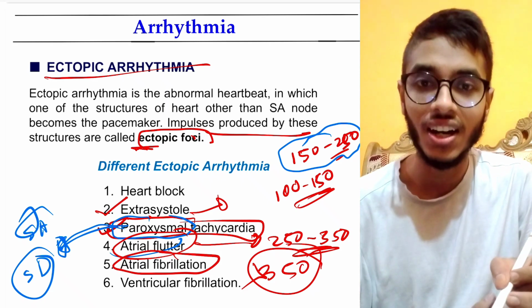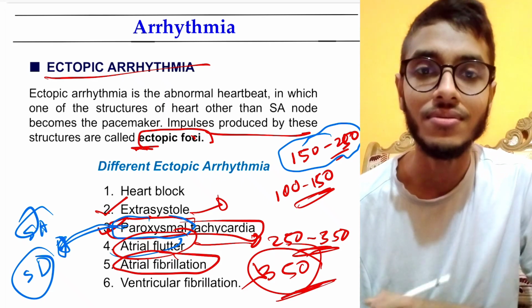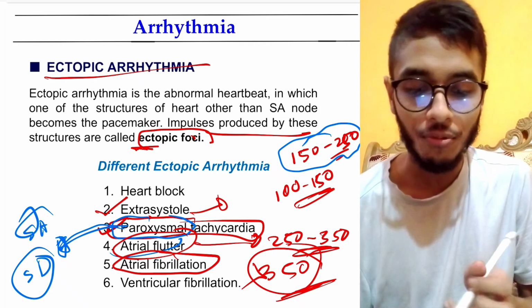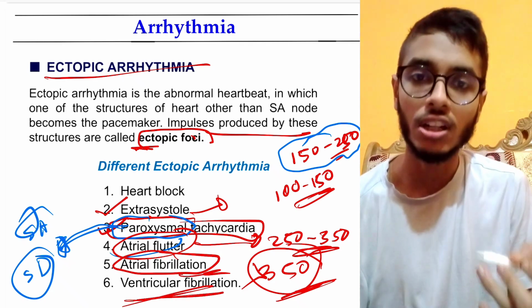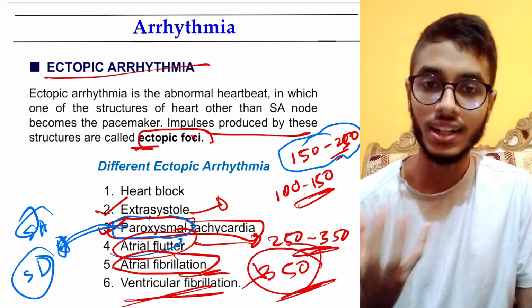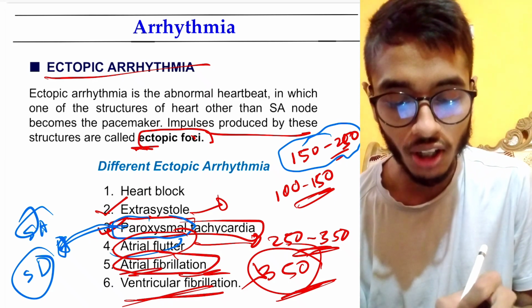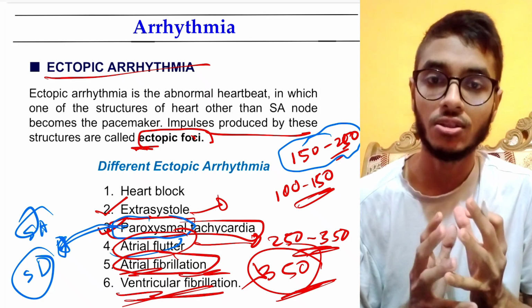And when it occurs in atria, I mean when atria contract more than 350 times per minute, we call it atrial fibrillation. When ventricles contract more than 350 times, we call it ventricular fibrillation. So based on the location of contraction, we may differentiate it into ventricular or atrial fibrillation. And atrial fibrillation or ventricular fibrillation, these are very dangerous conditions.